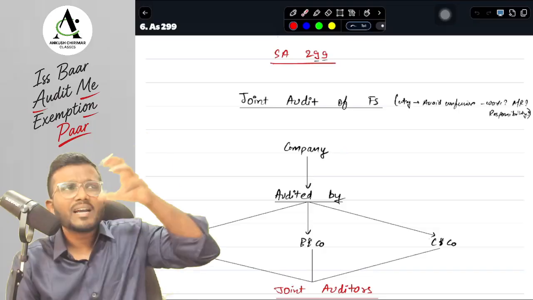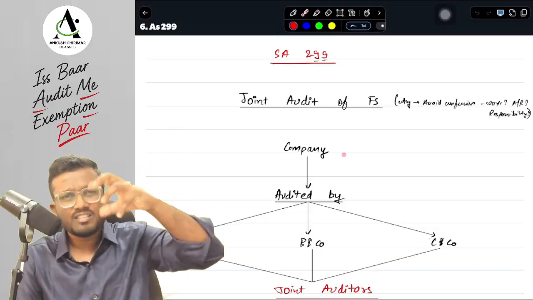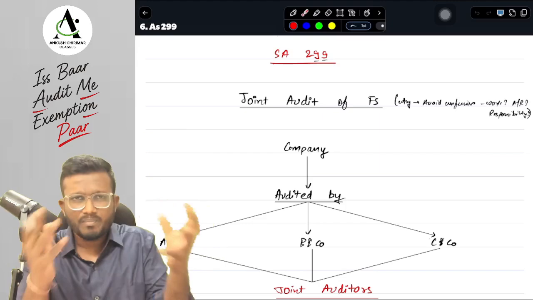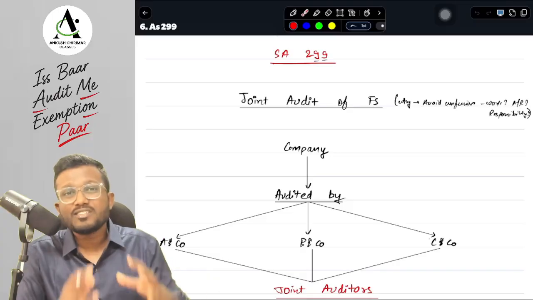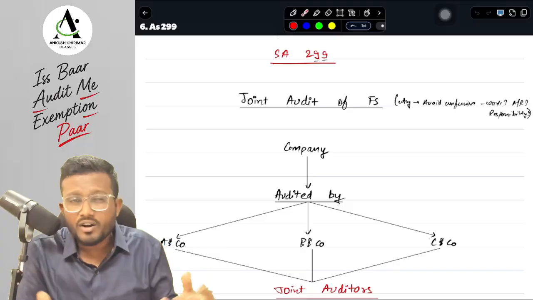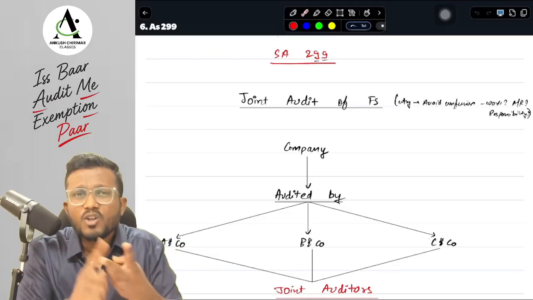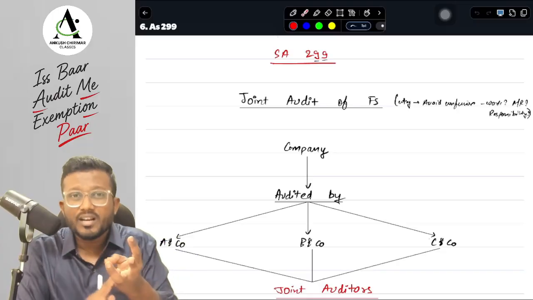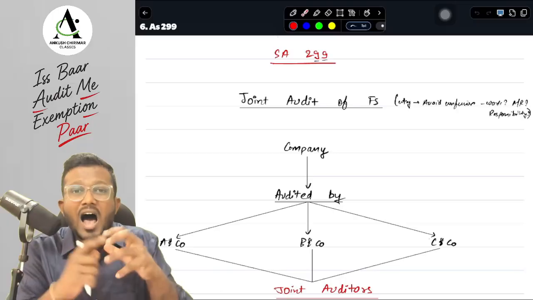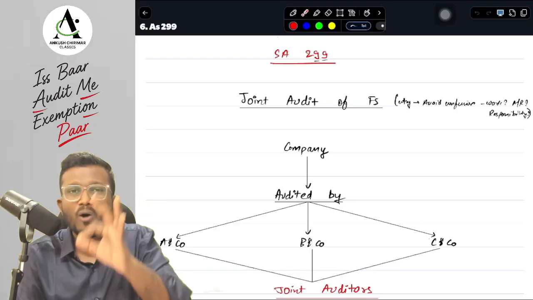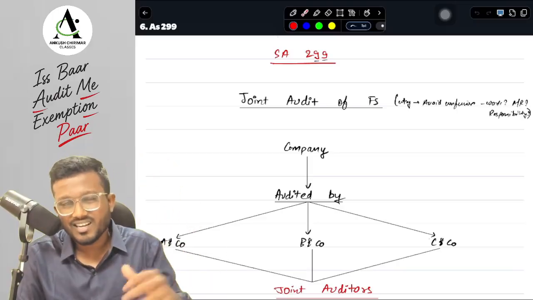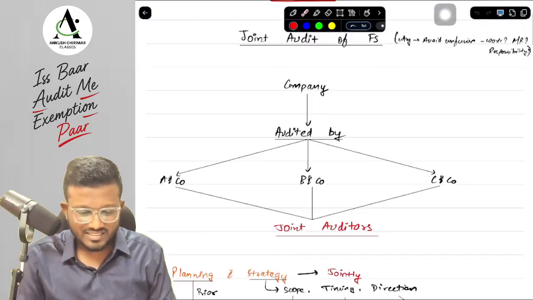In some big companies and large corporations there is a practice of involving joint auditors, because it is a big company, so many people would be required to complete the audit. Now in that case, to avoid any confusion among the joint auditors regarding the responsibility, the audit report, the work that has to be done, who has to do what, when it has to be done, how they have to communicate with the management, everything is given in your SA 299 to avoid any misunderstanding among the joint auditors. Okay, yes sir, I hope you got to know why the standard was issued.